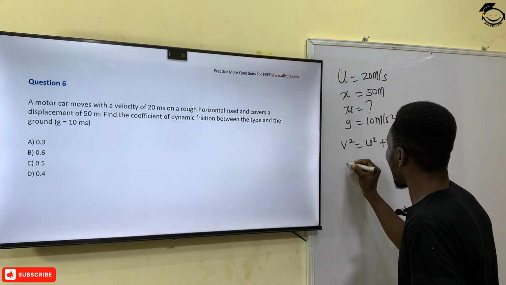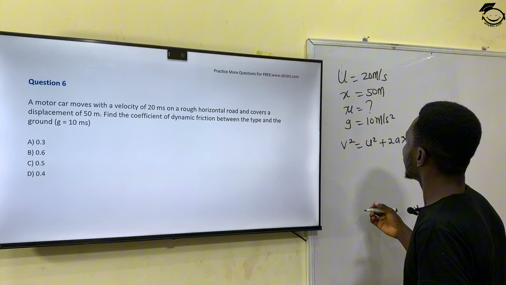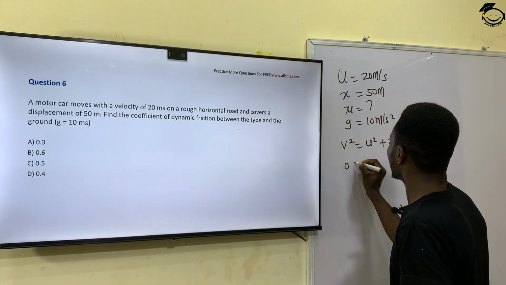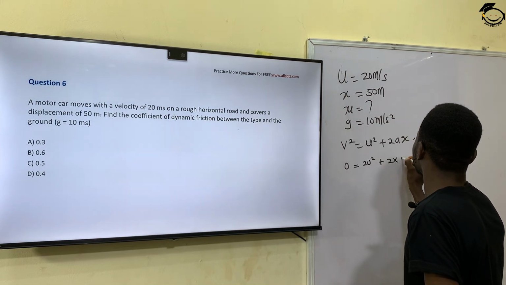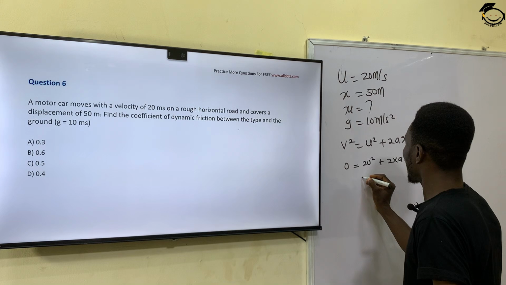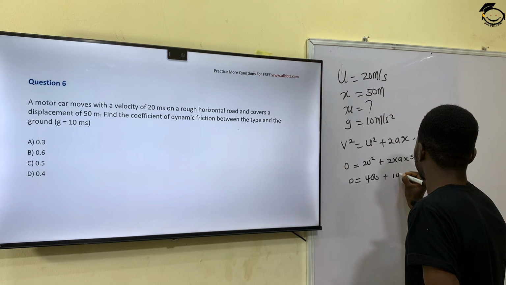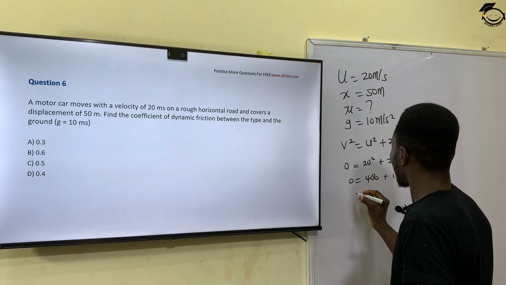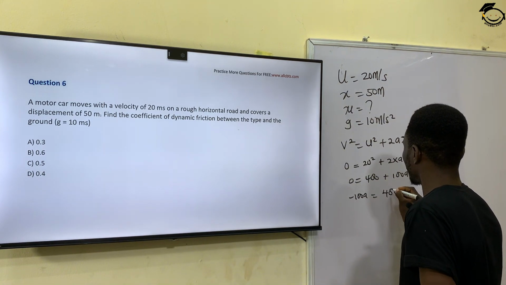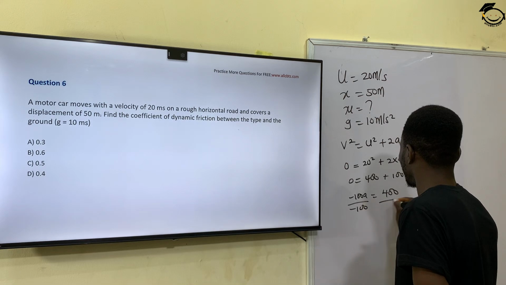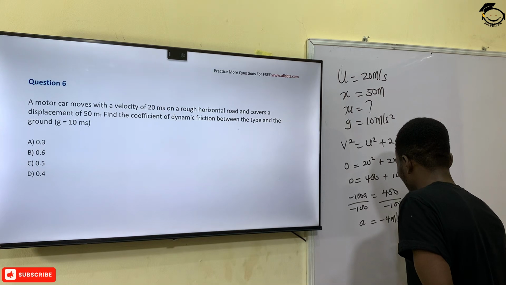So this is the same as saying that my final velocity at that point is going to be 0, because the car is going to be coming to rest. So I have 0 is equal to 20 squared plus 2 times a times 50. This is the same as saying 0 is equal to 400 plus 100a. If I move this to the other side, I have minus 100a is equal to 400. So divide both sides by minus 100. It means that my a is minus 4 meters per second squared.